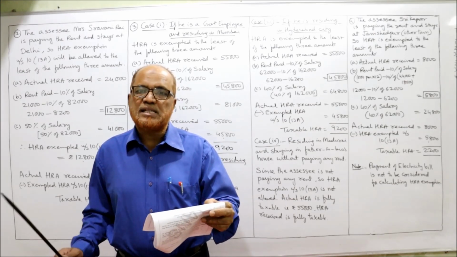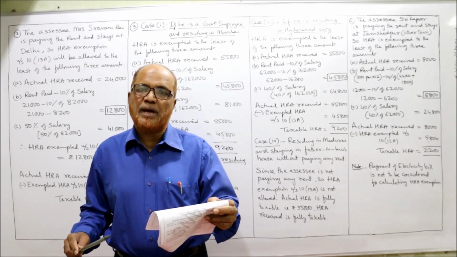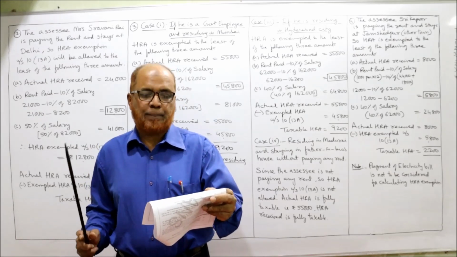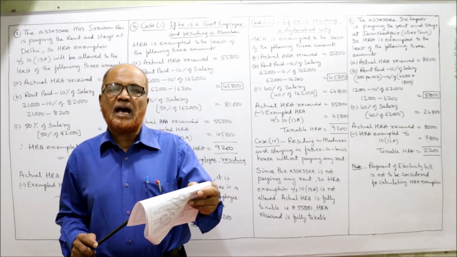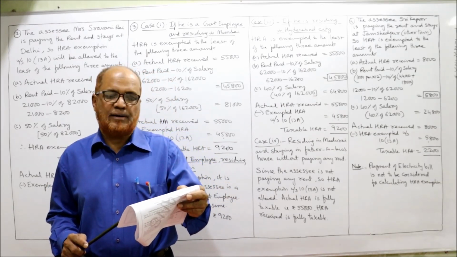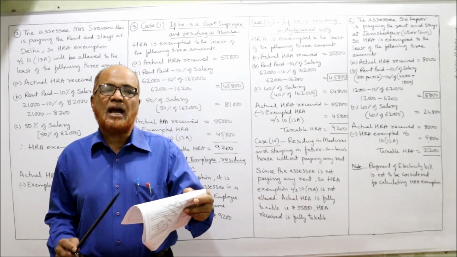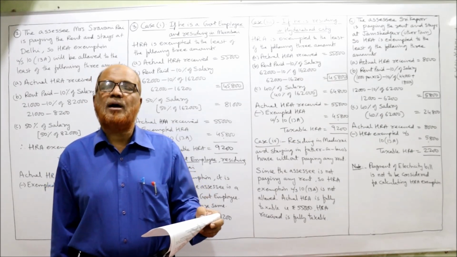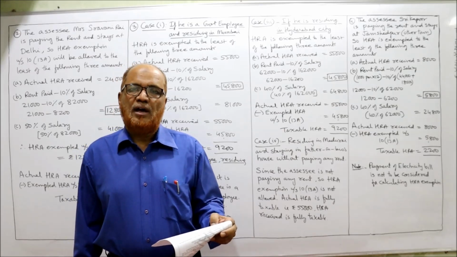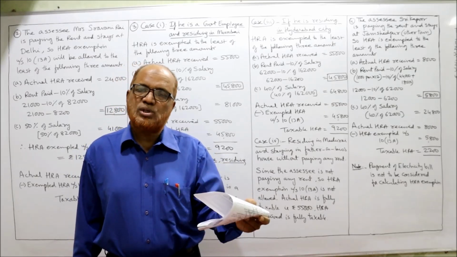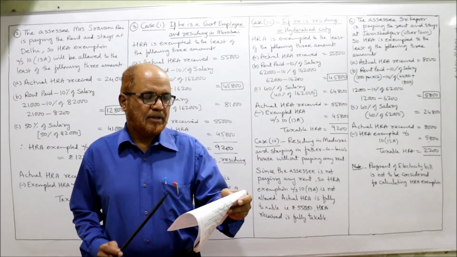So when we calculate salary, we should take basic pay as well as DA. Rupees 6,000 as city compensatory allowance, CCA. Rupees 8,000 as accommodation allowance. Accommodation allowance is nothing but house rent allowance. Both mean the same.